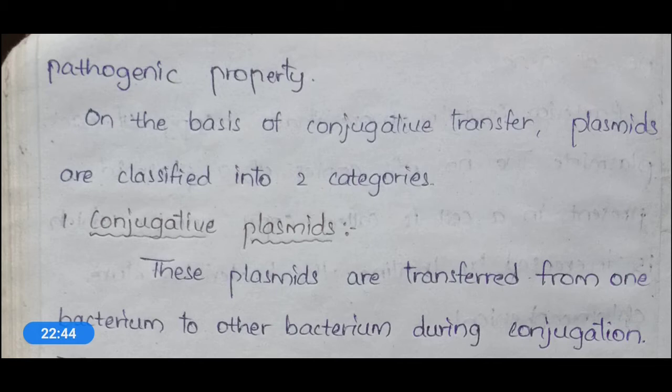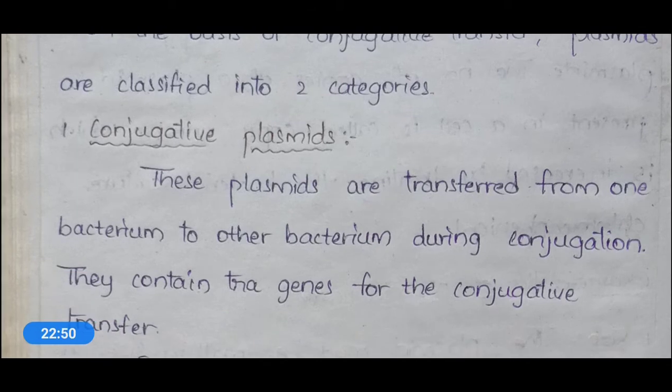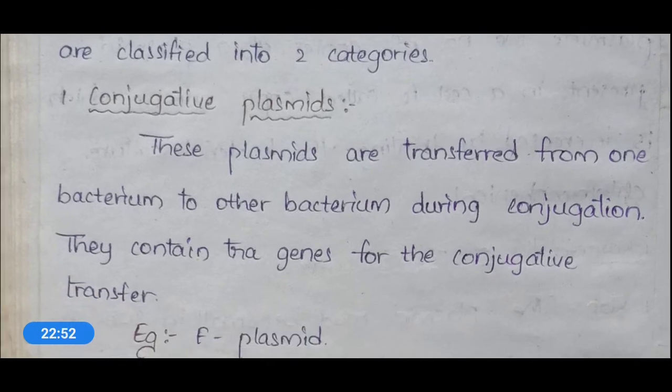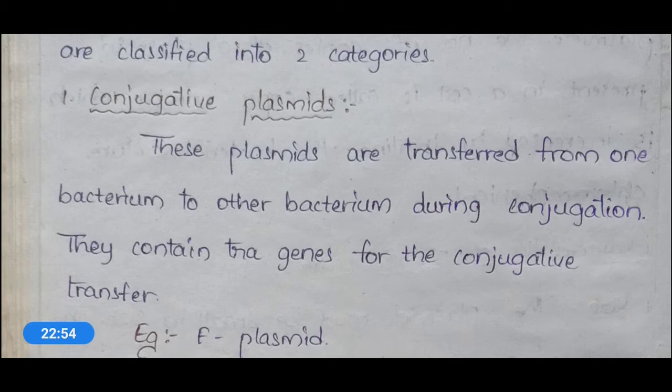So conjugative plasmids are the plasmids which are transferred from one bacterium to another during the process of conjugation, and they contain TRA genes for the conjugative transfer.